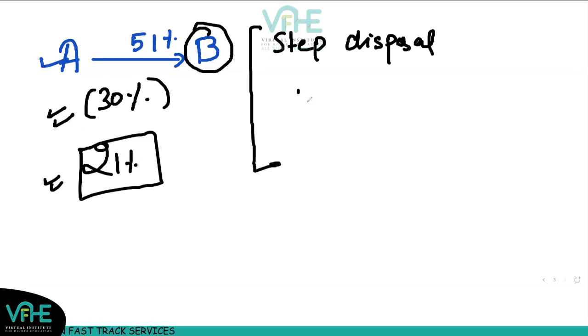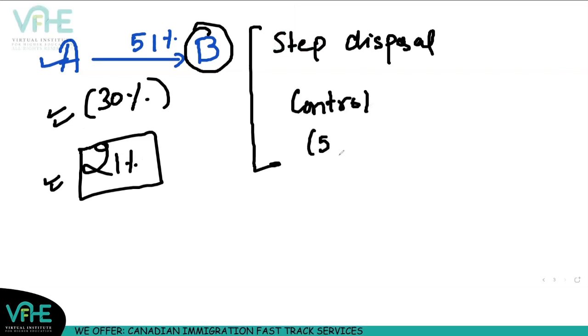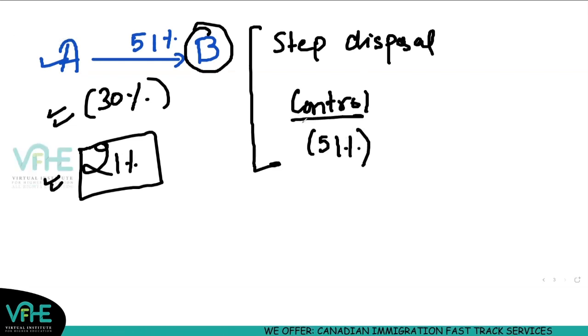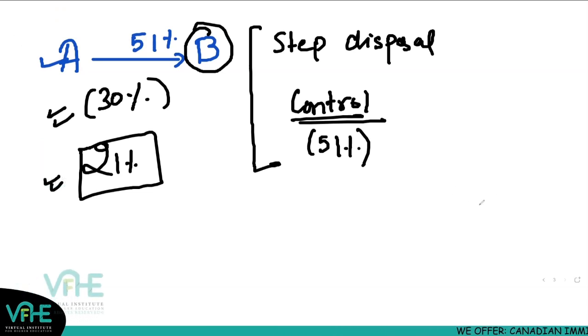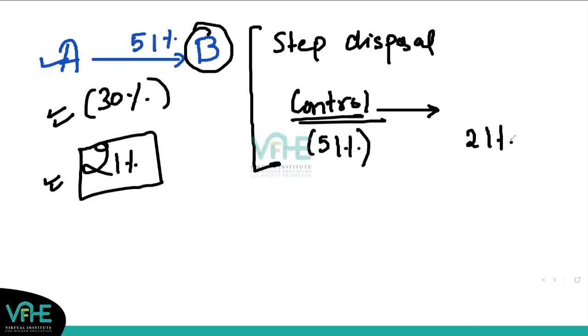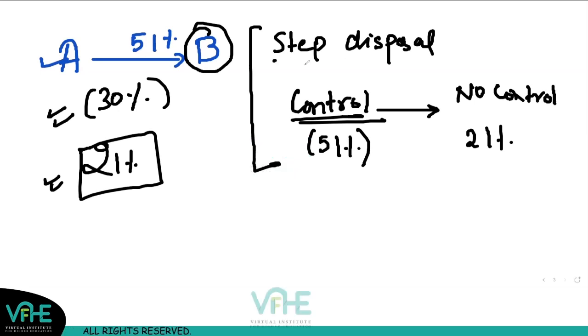Moving from control to no control situation. Because when you had 51% shareholding, A had 51% shareholding, that was the control scenario. But since I moved from 51% to 21%, I moved from control to no control situation. So there are many such scenarios in change in group structure. I just gave you one example.